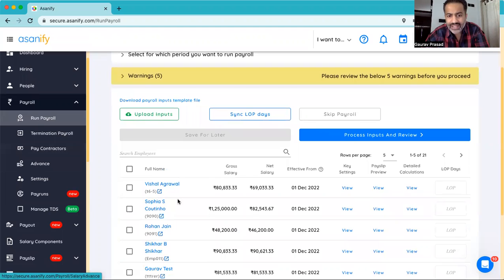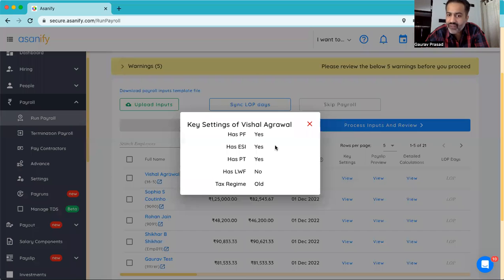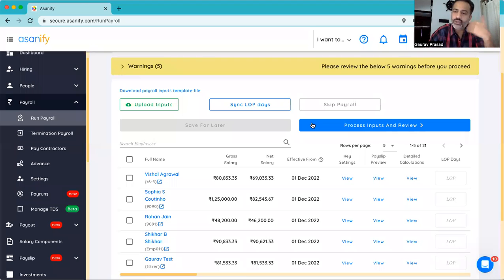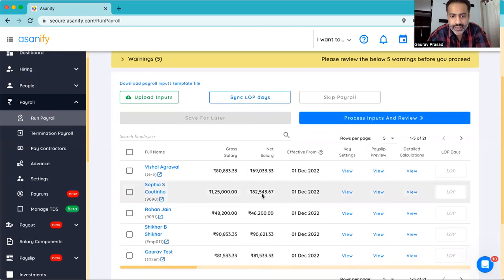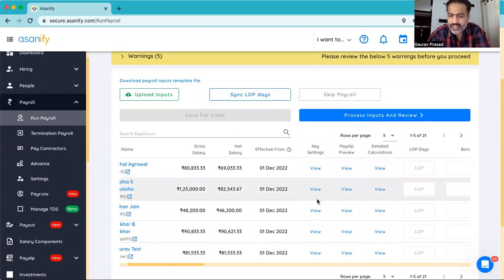At this stage, while running the payroll, you can look at what has been the settings that have been defined for that employee, whether the PF has been configured, yes, no, whether labor welfare fund is there or not. Asanify does the calculations for not just the payroll, but all the statutory compliance elements as well. PF, ESI, professional tax, TDS, labor welfare fund. We not only do the calculations, we also do the filings for each of these statutory compliances that you may need.